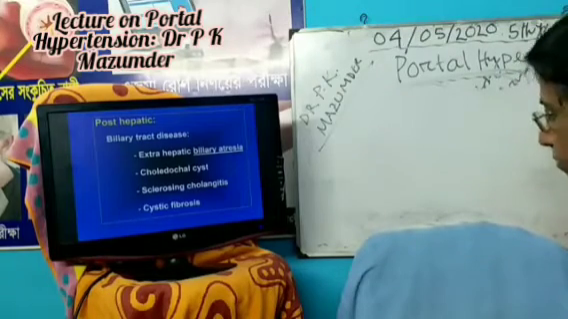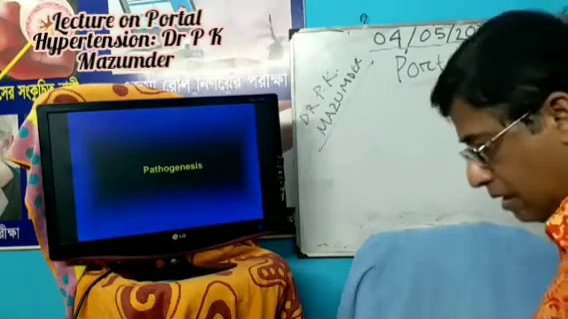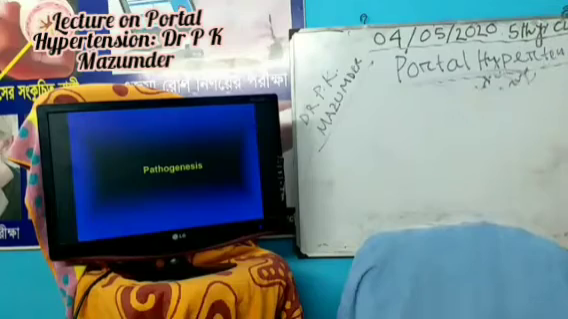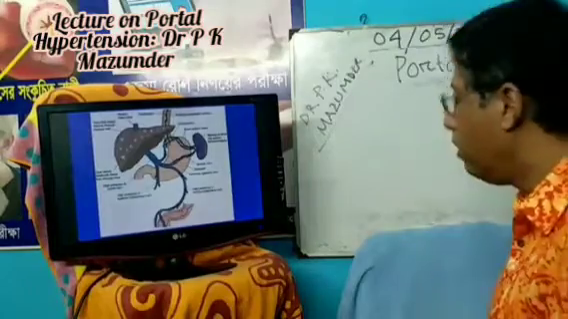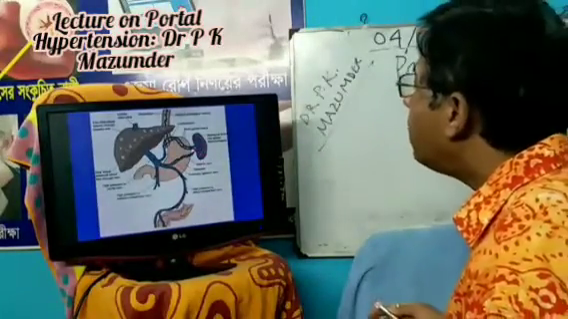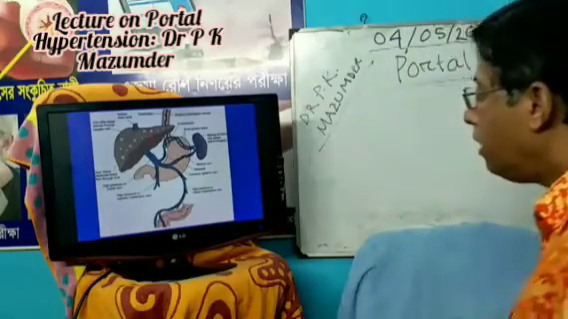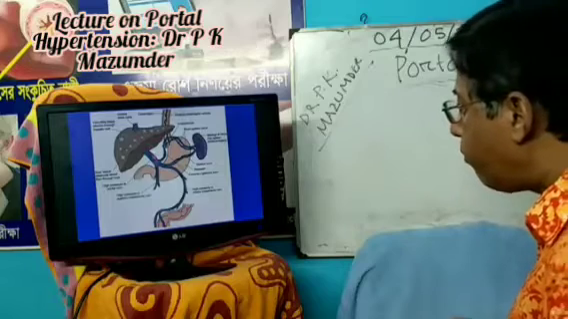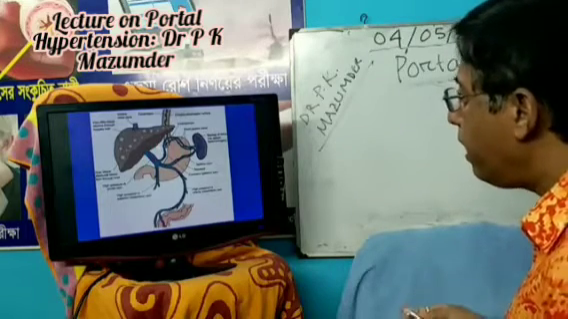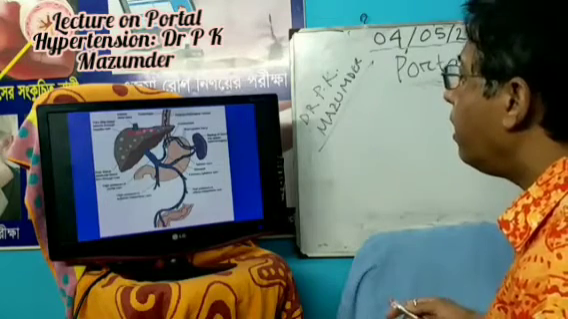Now, another term is pathogenesis. Before pathogenesis, you have to know the course of the portal vein. This is the course of the portal vein. This is the splenic vein. This is the superior mesenteric vein. There is pathology in the portal vein, either in the liver or outside the liver.